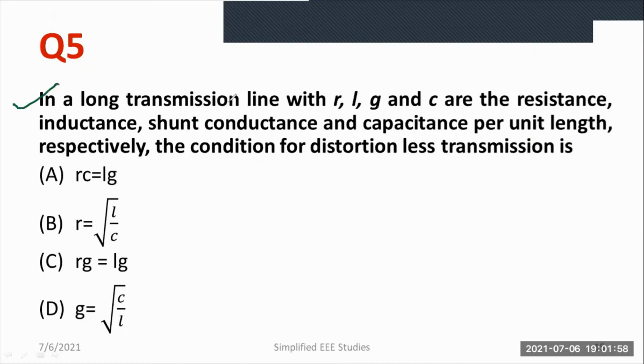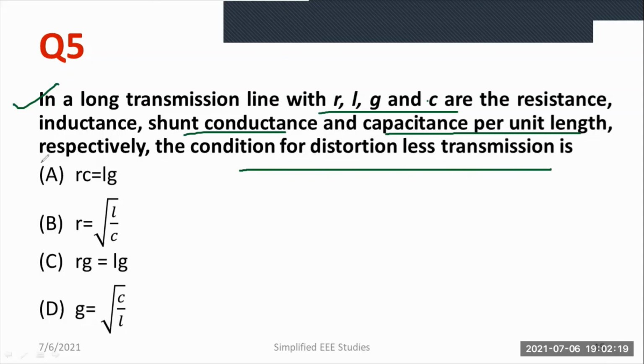In a long transmission line with the R, L, G, C. Okay, these are the parameters. That means R stands for resistance, L stands for inductance, G stands for shunt conductance, and C stands for capacitance per unit length respectively. The condition for distortionless transmission is A, RC is equal to LG, B, R is equal to root of L by C, C, RG is equal to LG, D, G is equal to square root of C by L.